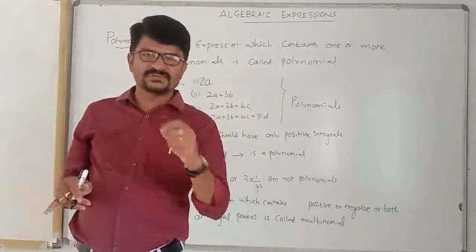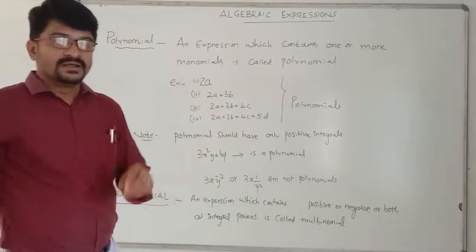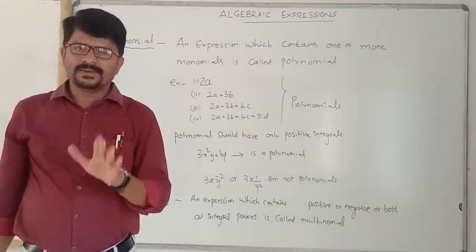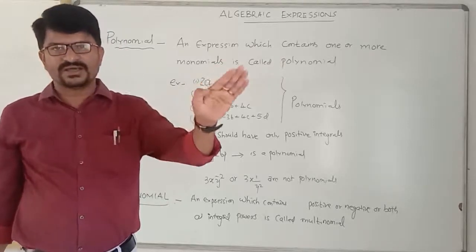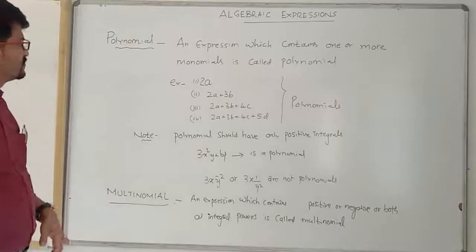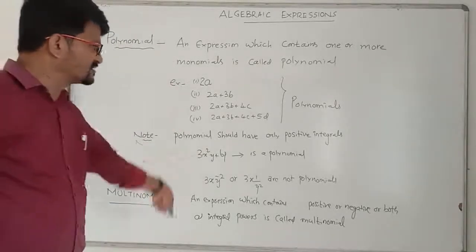Children, this sentence I am not writing on the board, you have to write it in your CW. Every polynomial is a multinomial, but every multinomial need not be a polynomial. Okay children? Now write this. Next we are going to start exercise 12.1 right now.